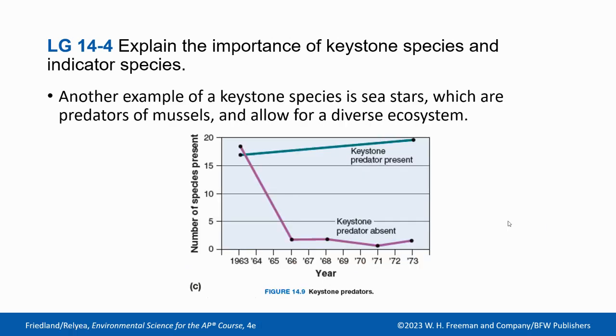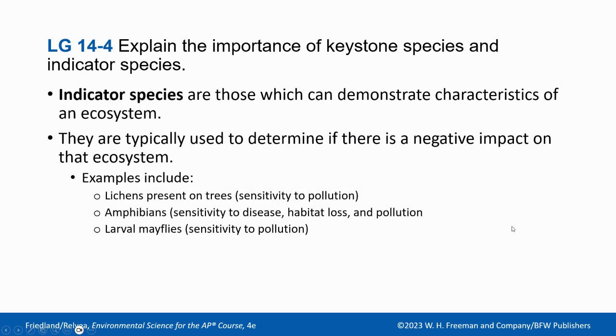Another example of a keystone species is a sea star, which is a predator of mussels and allows for diverse ecosystems. Your book does go over this. It's a pretty interesting experiment, and if you were in biology last year, we did that as well. So what this guy did is he went to a tide pool and threw all of a certain type of sea star into the ocean. And what happened was, instead of more diversity, the predator of the mussels was absent, and so they went down in species richness because one species wasn't being regulated. Okay, so we need our keystone species.